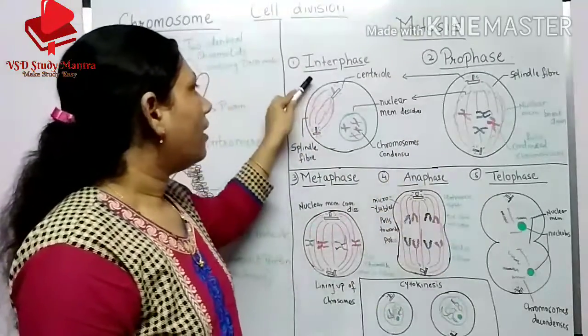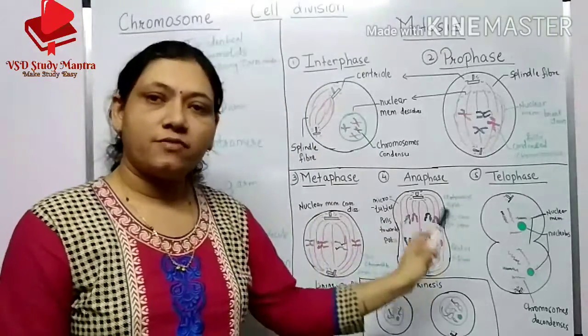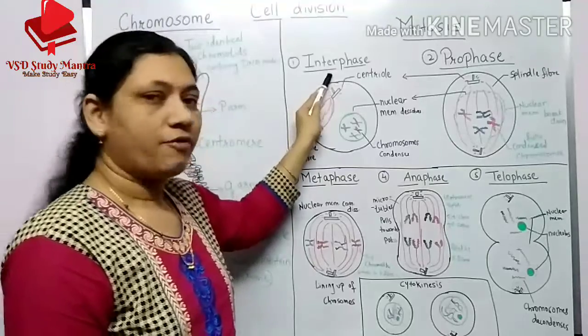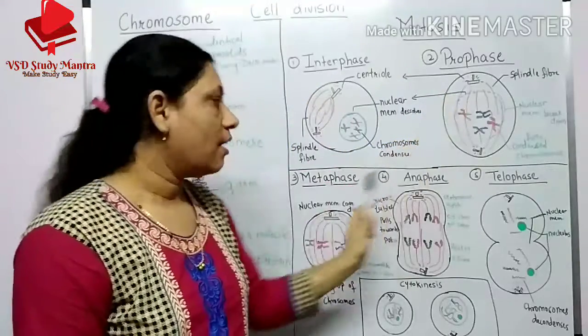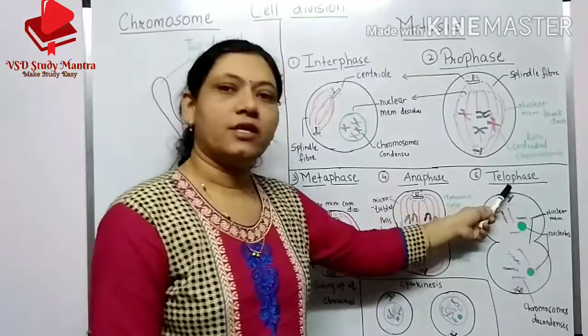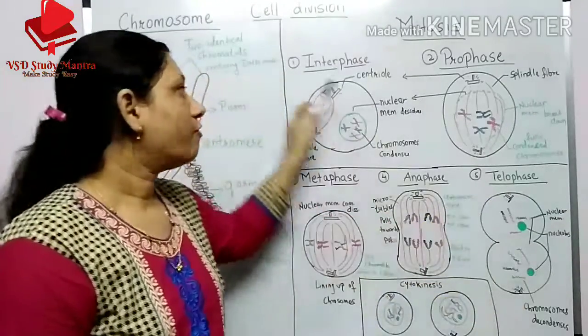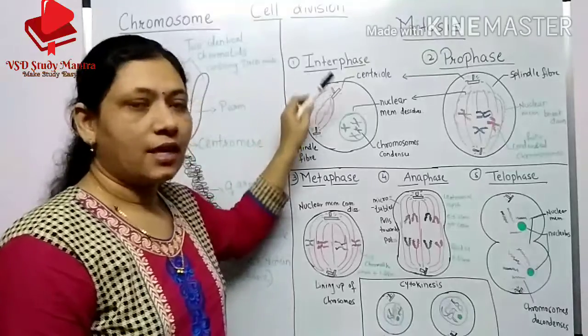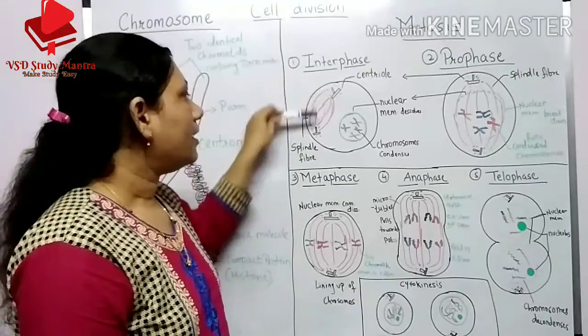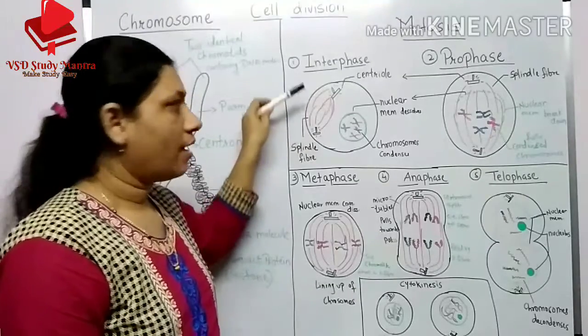So there are 5 stages of mitosis. First is interphase, second is prophase, third is metaphase, fourth is anaphase, and fifth is telophase. So first, interphase, here one cell is drawn. Here the cell contains centrioles.